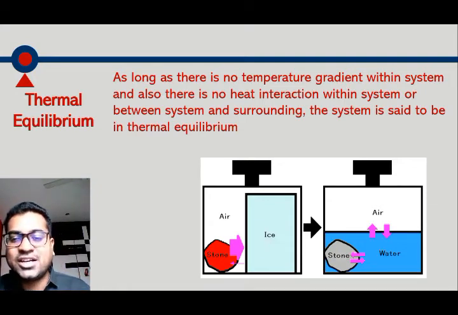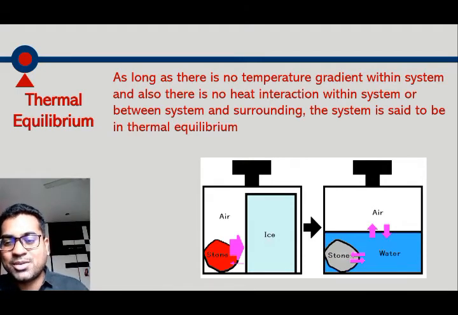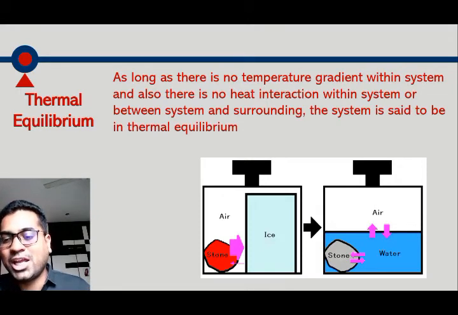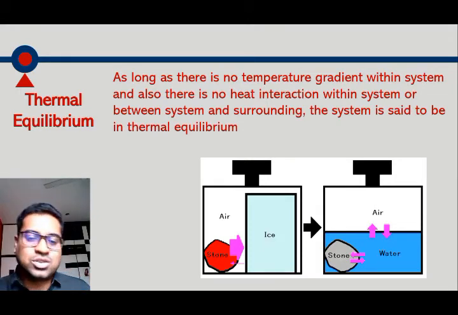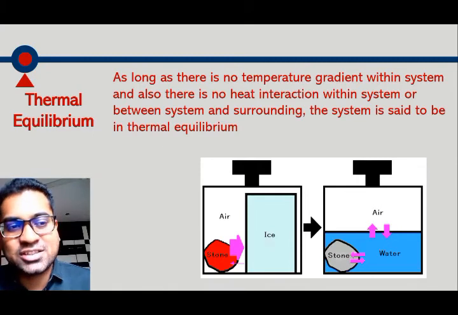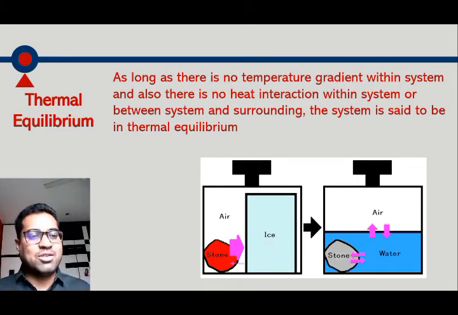On the left hand side it is the condition of thermal inequilibrium, and on the right hand side after some time interval or after heat interaction, all the bodies will have the same temperature. It is called thermal equilibrium condition. So thermal inequilibrium means there is a temperature gradient and heat transfer, and thermal equilibrium means there is no temperature gradient and no heat interaction.